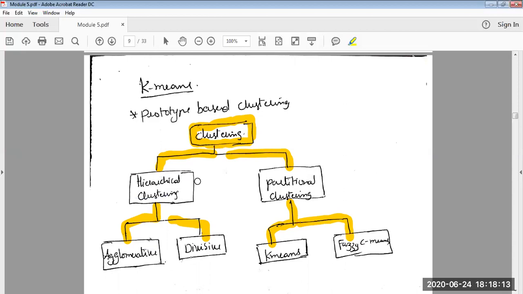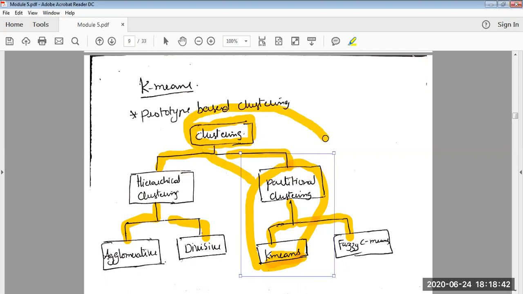Now, what is hierarchical clustering? What is partitional clustering? What is agglomerative clustering? We will discuss these later. As of now, the point to convey is that the k-means algorithm under consideration comes under partitional clustering, which is a way of creating clusters with your available data set.